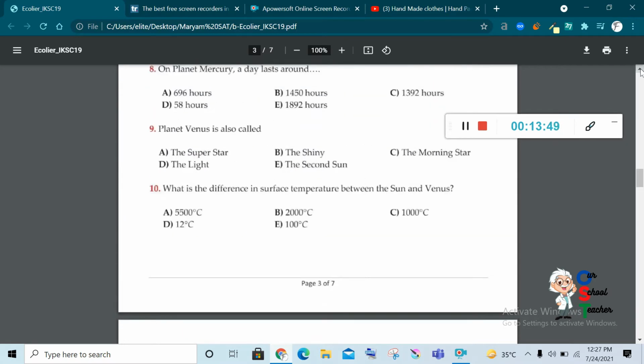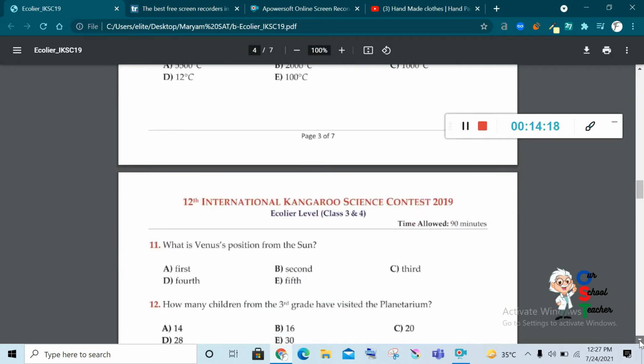Okay. What is the difference in surface temperature between the Sun and Venus? The surface temperature of Venus is 500 and the Sun's was, I think, 6,000. So 6,000 minus 500, the answer would be 5,500. You can see other answers as well, 2,000, 1,000, 1,200. No, the correct answer is 5,500 degrees Celsius. Again, you need a little bit of calculation.